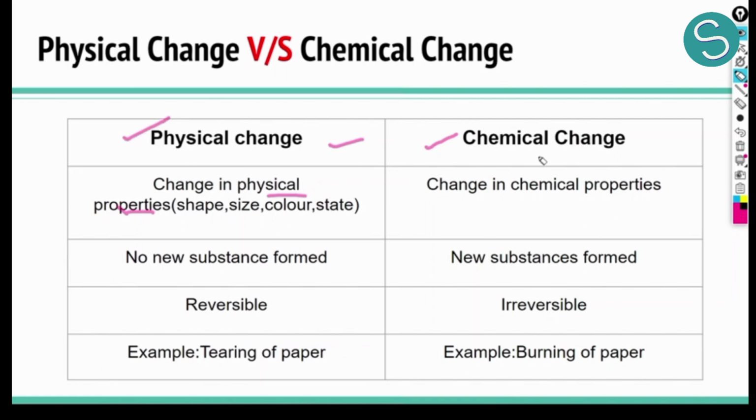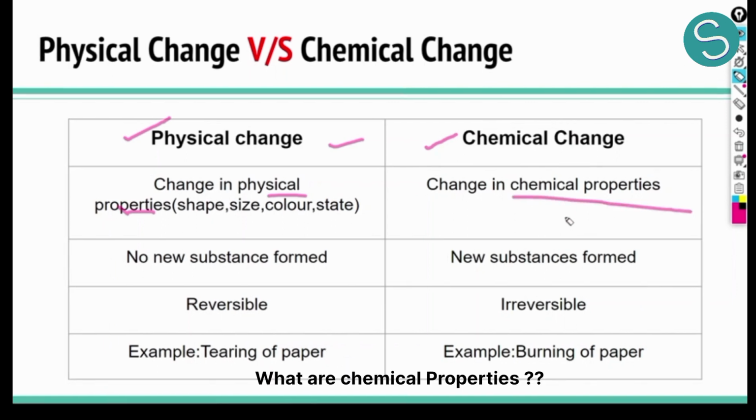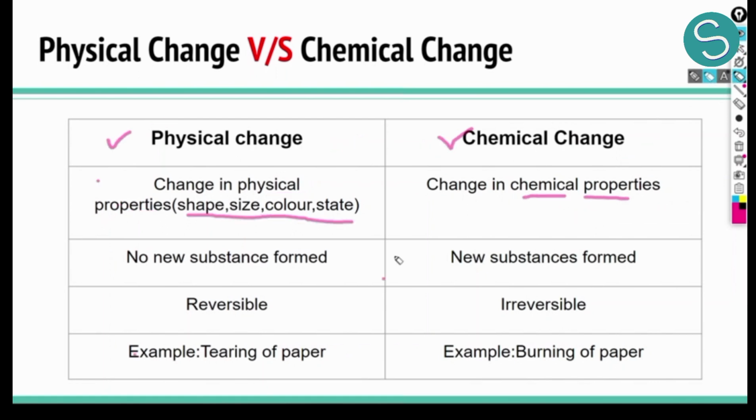Now moving on to chemical change, if there is a change in the chemical properties of an object. What are chemical properties? Boiling point, melting point, all these are the chemical properties of an object. If there is a change in the chemical properties, we call it a chemical change. To understand the rest of the differences, we'll refer to some examples. For physical change, we have tearing of paper, and for chemical change, we have burning of paper.